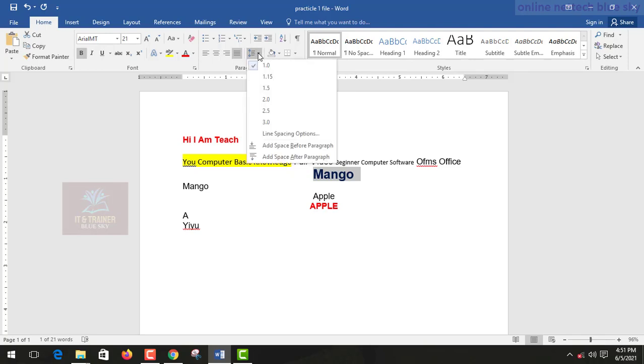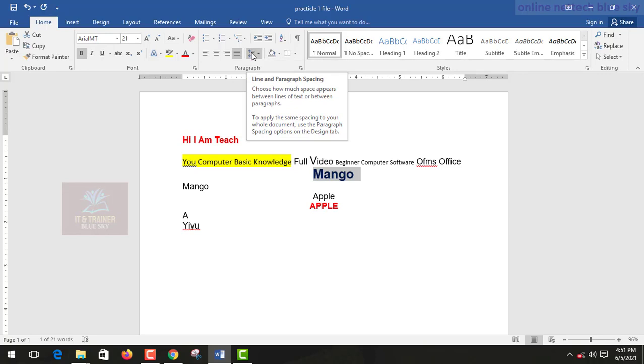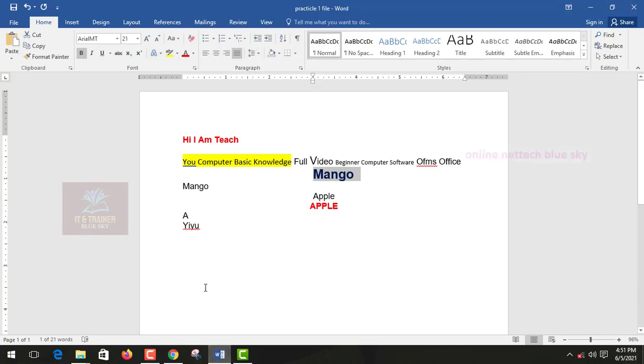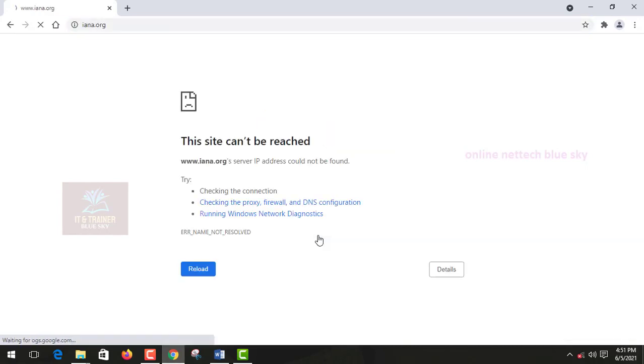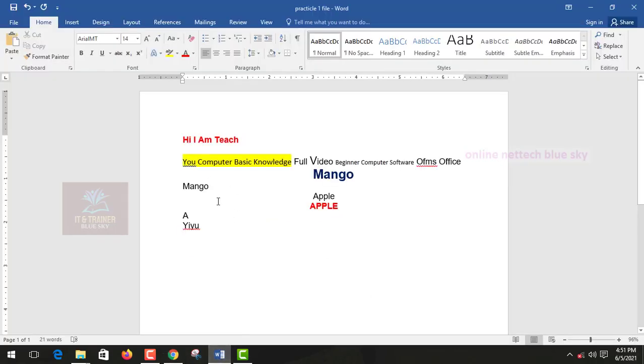Next, you can see this is one type of your line and paragraph spacing. Okay, what is line and paragraph spacing? So first I want a paragraph, so I will show you. I want the first paragraph.